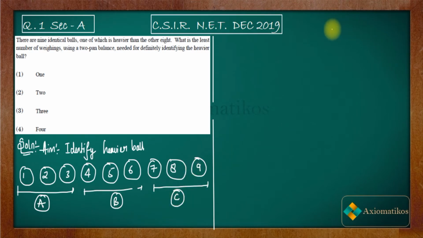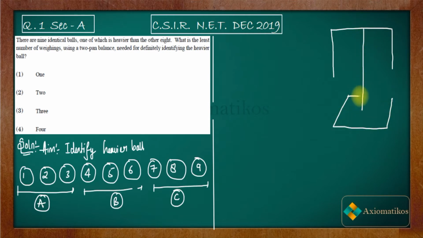Now let us say this is your two-pan balance. What I will do is pick packet A and put it over here, and put packet B over here.